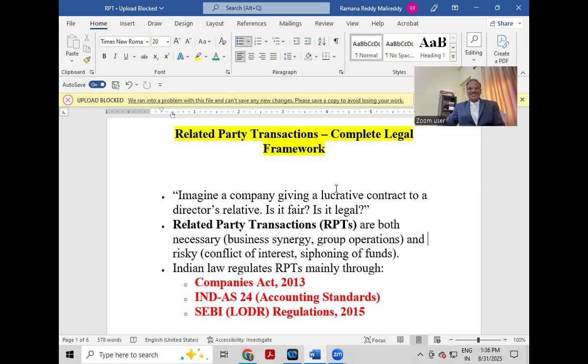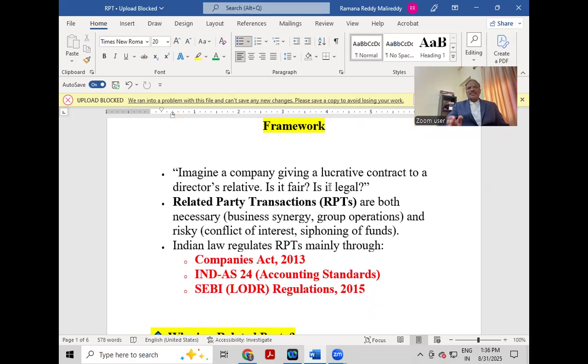Related party transactions: a complete legal framework on RPTs. Imagine a company giving a lucrative contract to a director's relative. Is it fair? Is it illegal? RPTs are necessary for business synergy or group companies' operations. At the same time, RPTs are risky because of conflict of interest and siphoning of funds.